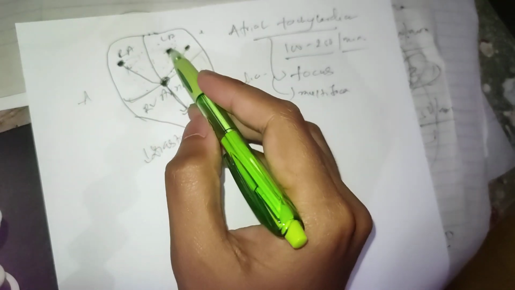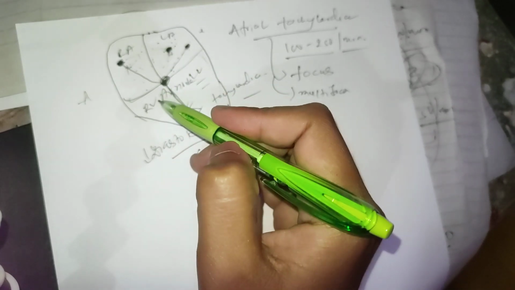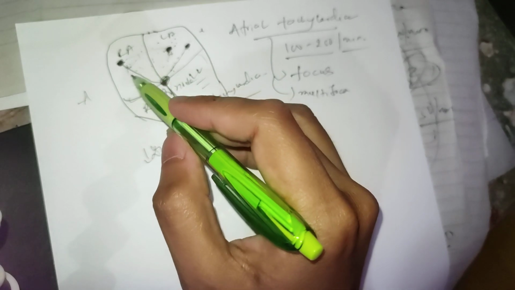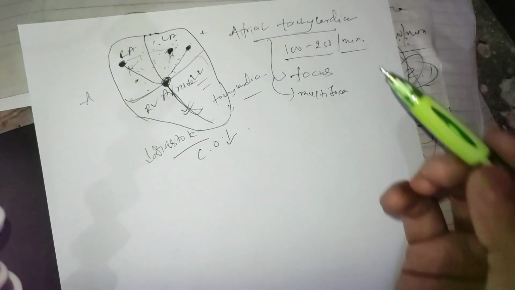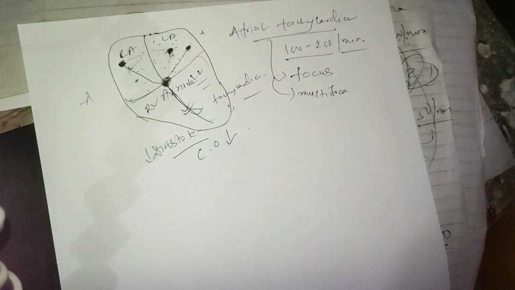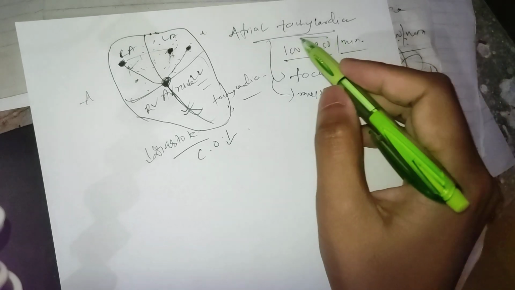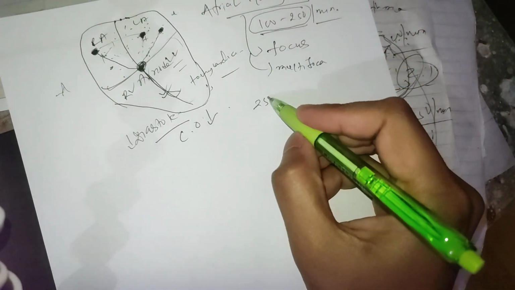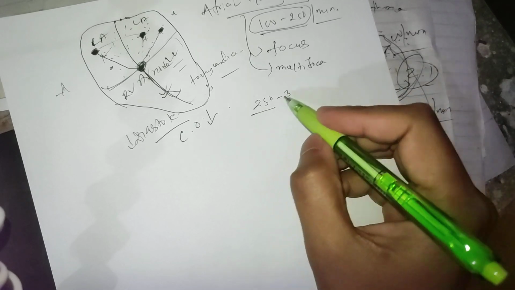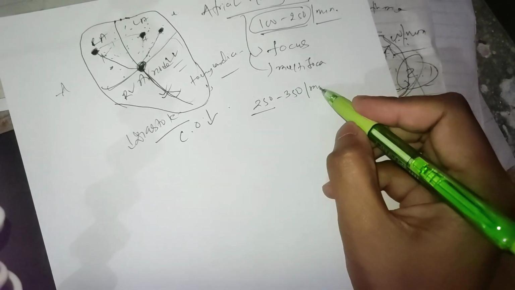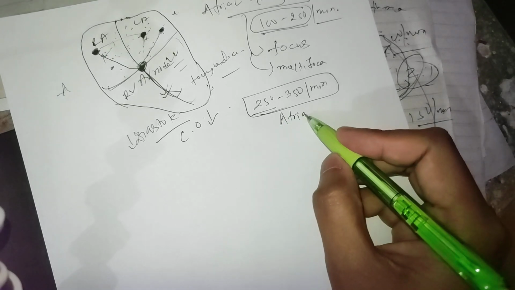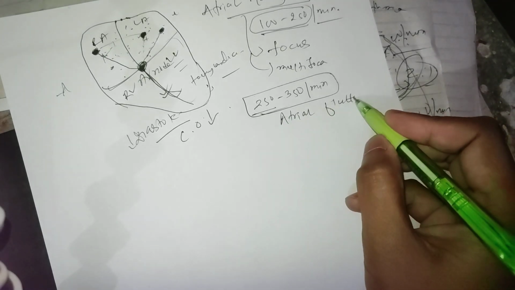If there is only one focus, we call it single focus, or focal, atrial tachycardia. But if there are 3-4 foci, we call it multifocal atrial tachycardia. But the rate of the atria will remain between 100 to 250. If the rate is between 250 to 350 per minute, then we call this atrial flutter. We won't call it atrial tachycardia.